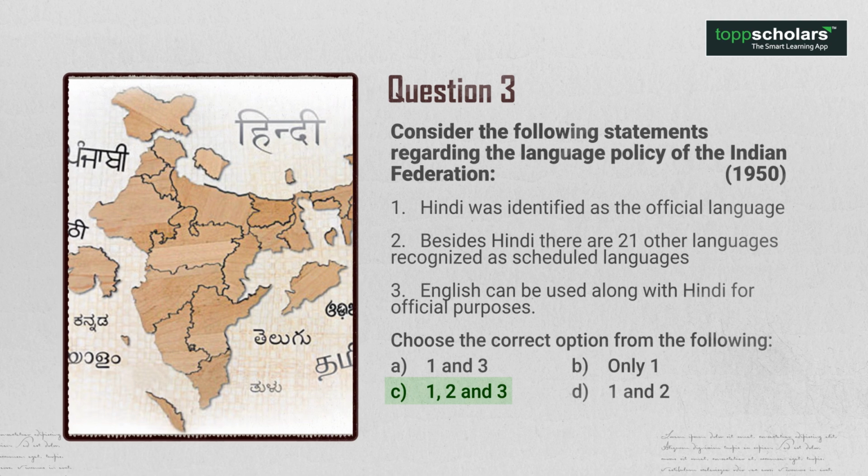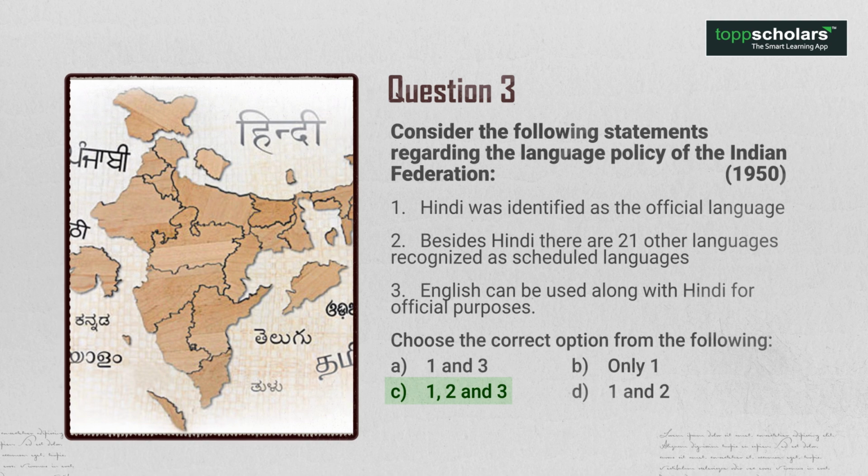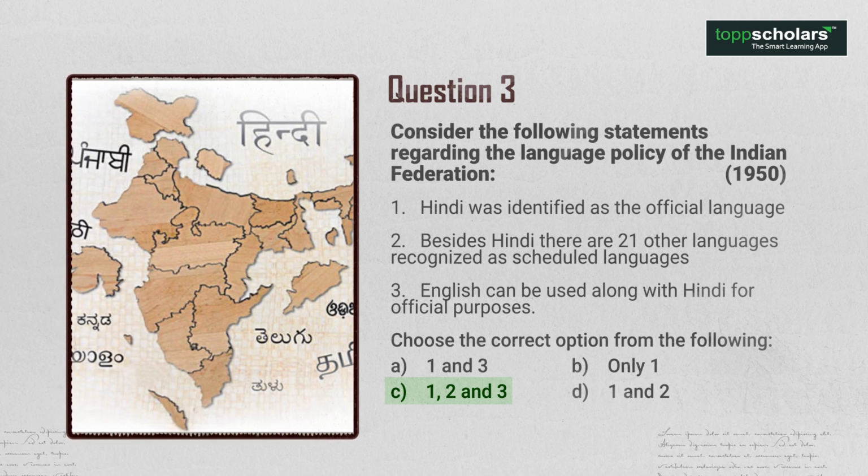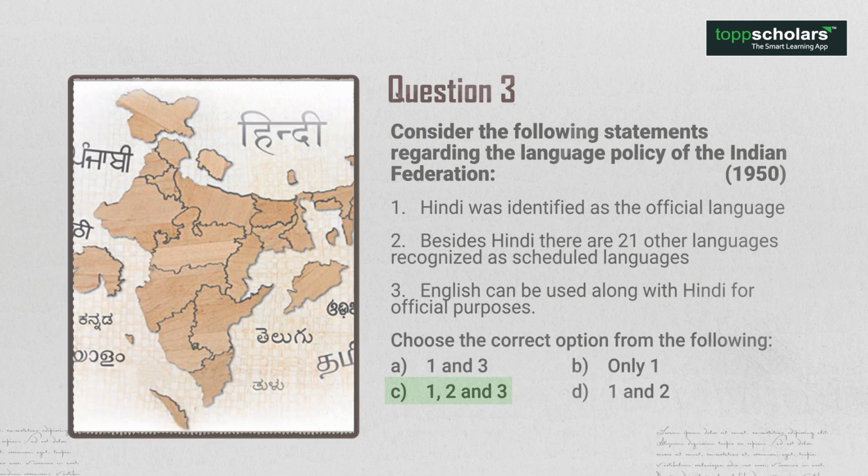Hindi was identified as the official language. Besides Hindi, there are 21 other languages recognized as scheduled languages. English can be used along with Hindi for official purposes.